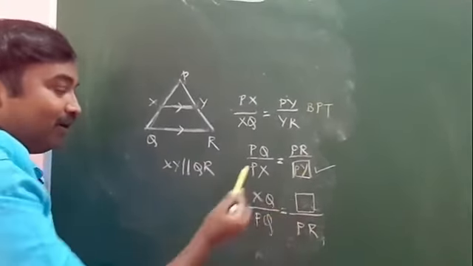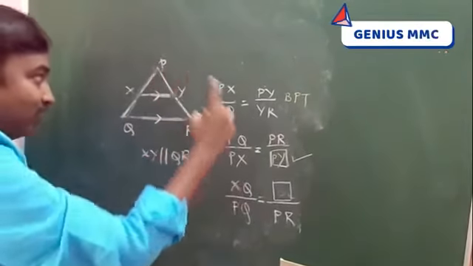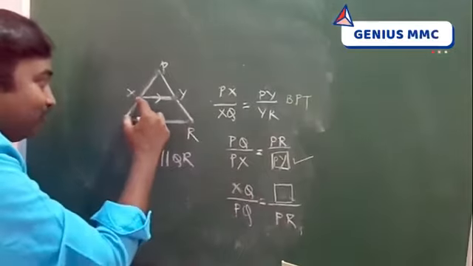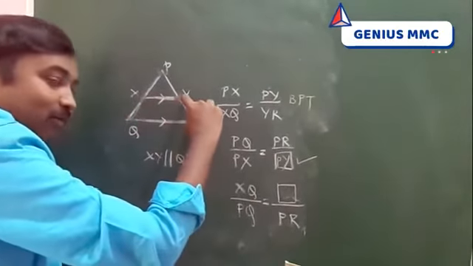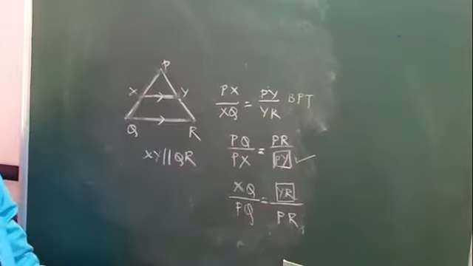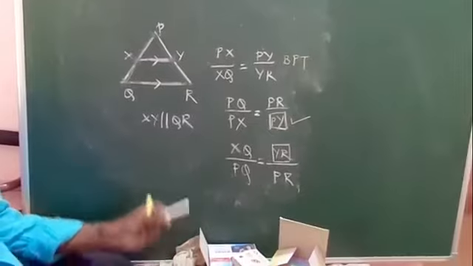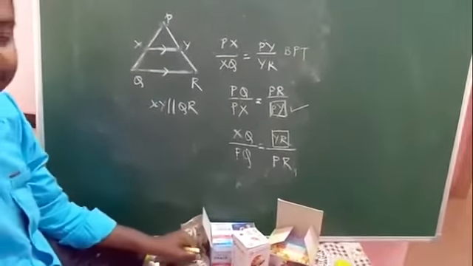What do we have to write in the numerator? Can anybody tell the correct answer? Observe here, PQ is in the denominator, PR is also in the denominator, XQ is in the numerator. So the same portion, YR has to be written. This method of writing is called corollary of BPT.